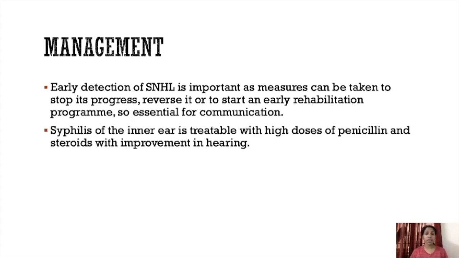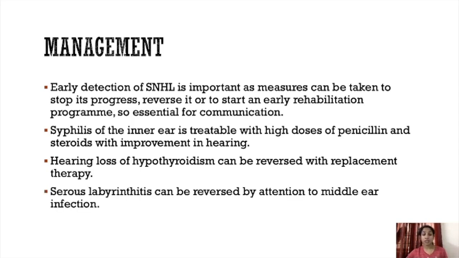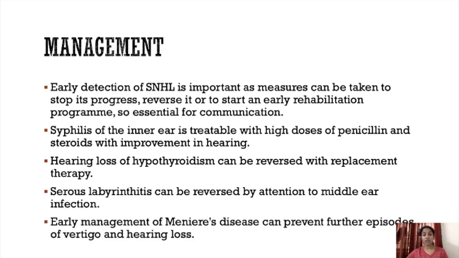Syphilis of the inner ear is treatable with high doses of penicillin and steroids, with improvement in hearing. Hearing loss due to hypothyroidism can be reversed with replacement therapy by giving thyroid hormone. Serous labyrinthitis can be reversed by attention to middle ear infection. Early management of Meniere's disease can prevent further episodes of vertigo and hearing loss.